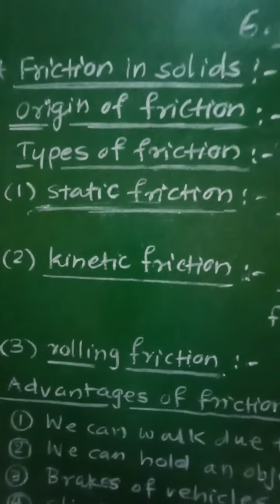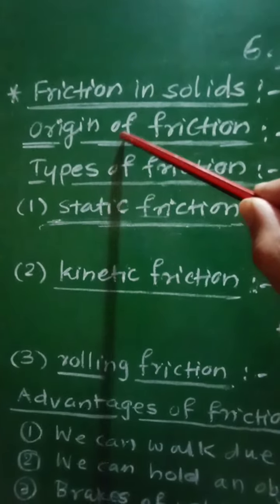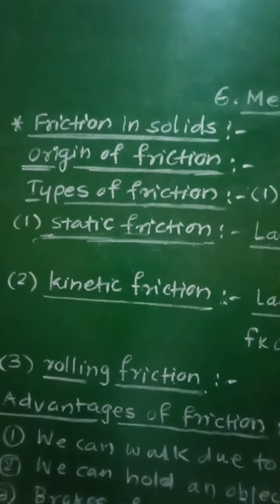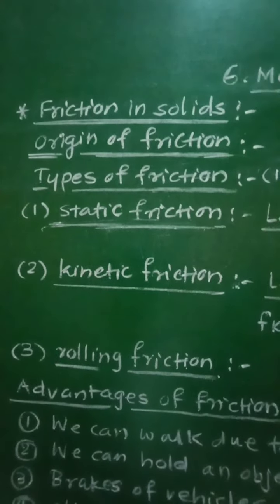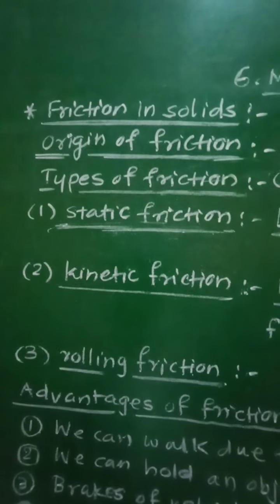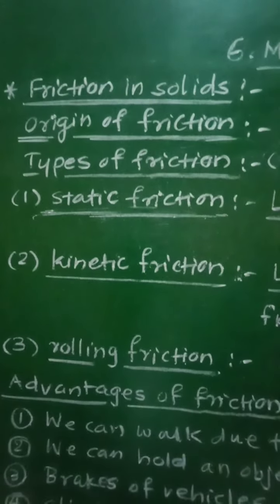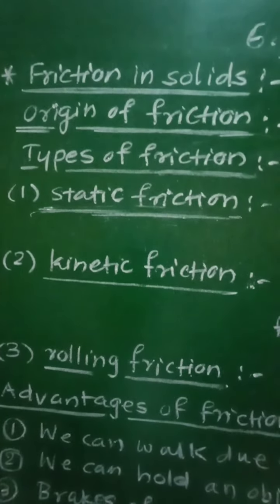Now let us see the origin of friction, that is how friction takes place, how it arises. Solid surfaces have many irregularities, that is ups and downs or hills and dales.